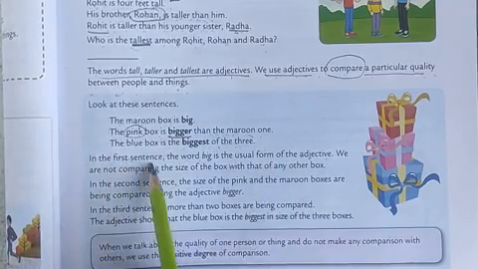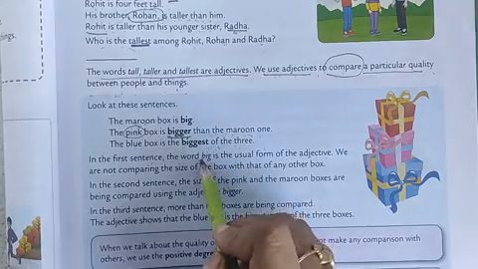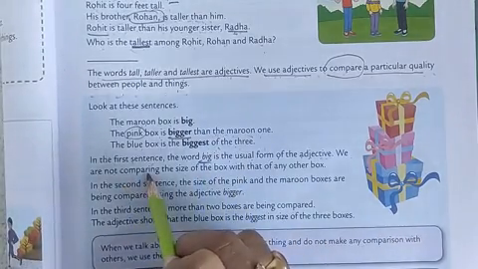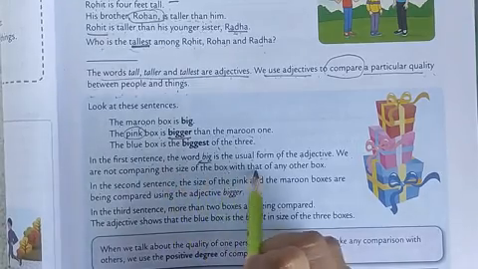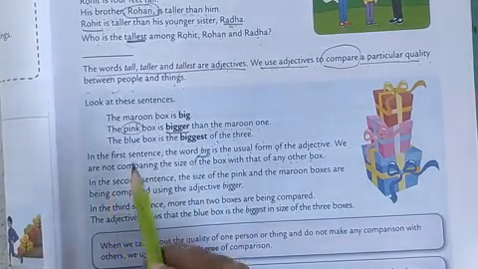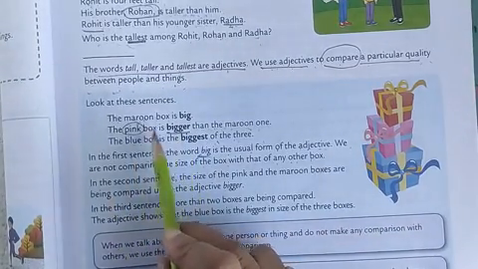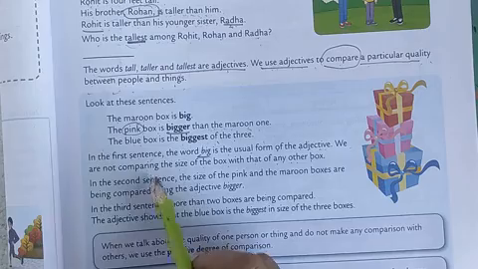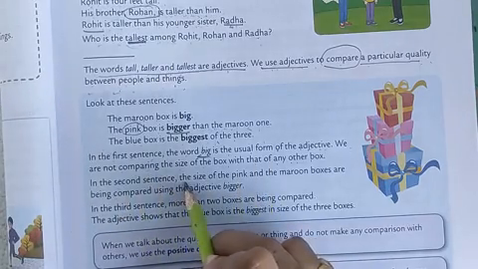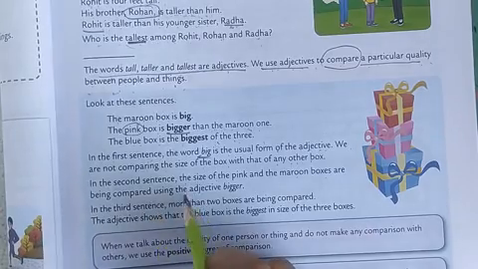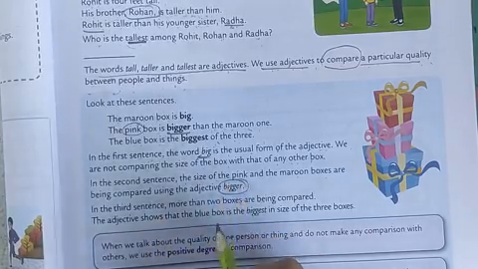In the first sentence we used big in the usual form of the adjective. We are not comparing the size of the box with that of any other box. In the second sentence, what are we doing? We are comparing the pink box and the maroon box, and we use the adjective bigger.